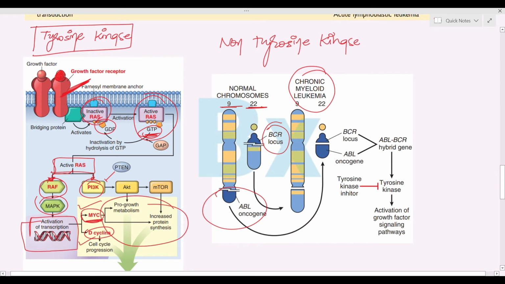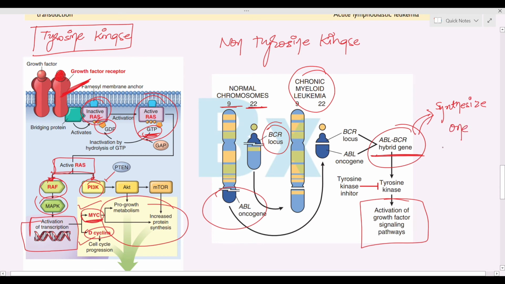If there is translocation between these two genes, it will lead to ABL and BCR gene fusion, which leads to the activation of the growth factor signaling pathway,